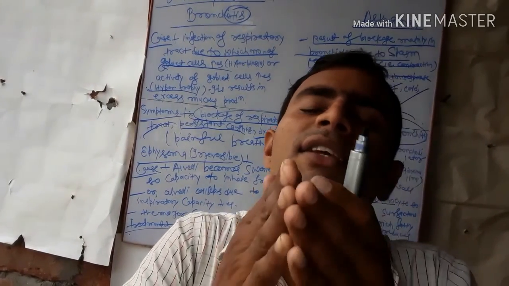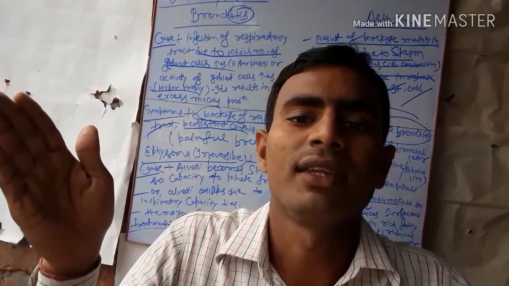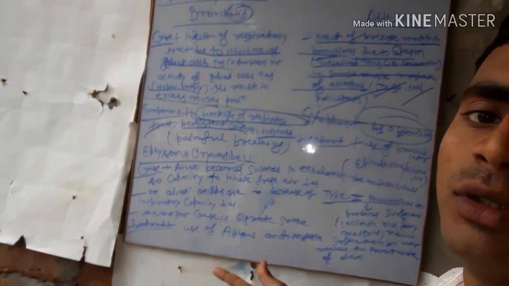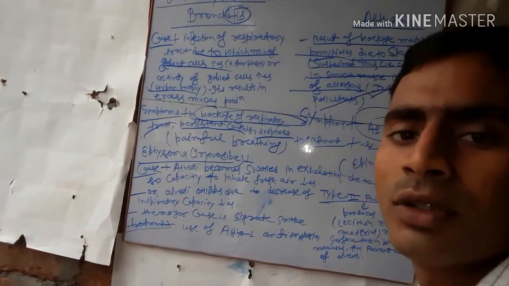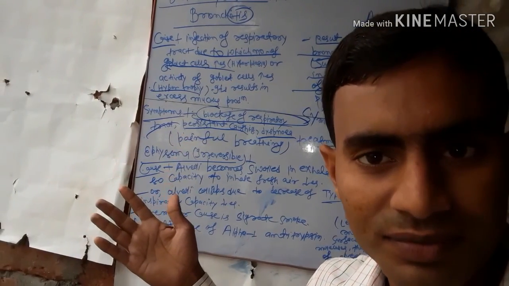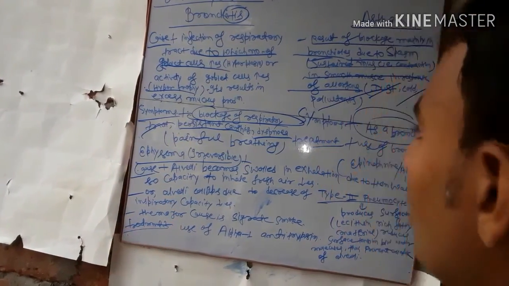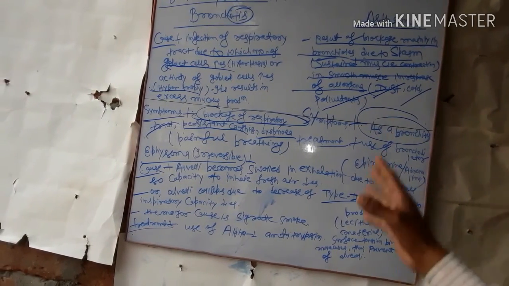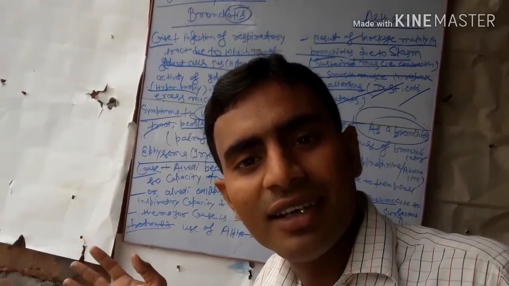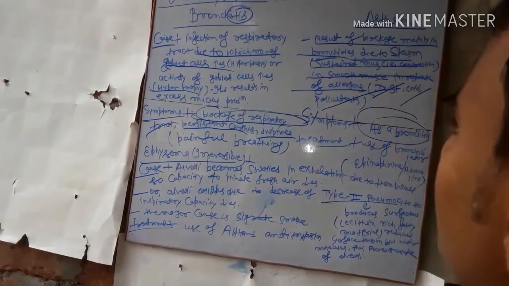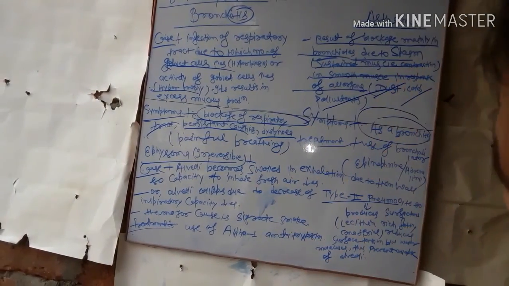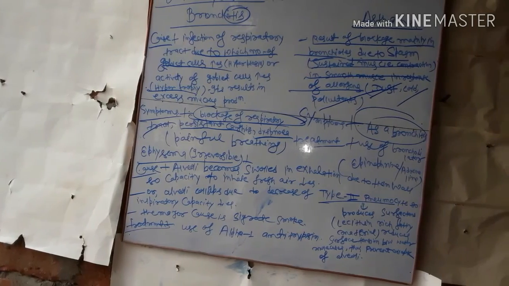Dilator means increases space, to dilate. So a bronchodilator works by dilating the space. In this way, the blockage of the bronchi is ended, and the asthma is also ended. So in both, this is the matter.